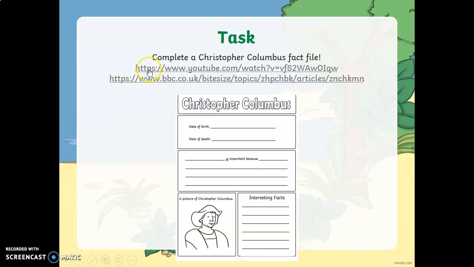So your work today is to watch these two little films to get all those facts that you need. Then you're going to fill in this fact file. If you needed to go onto the back and write some more facts, that's absolutely fine.